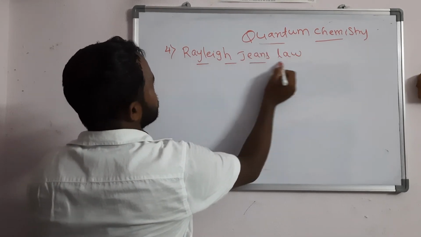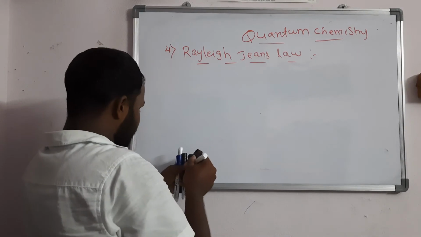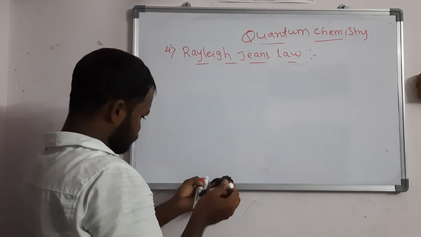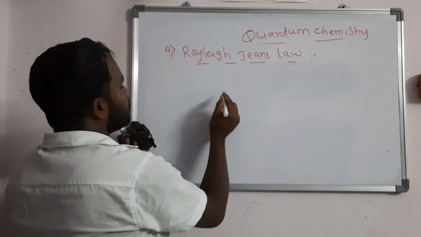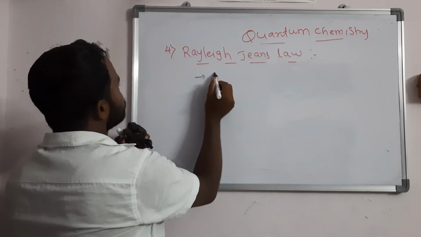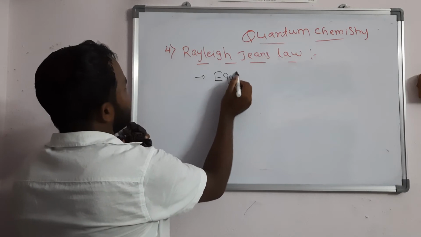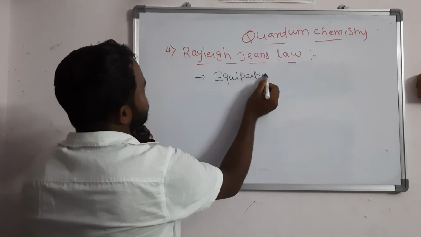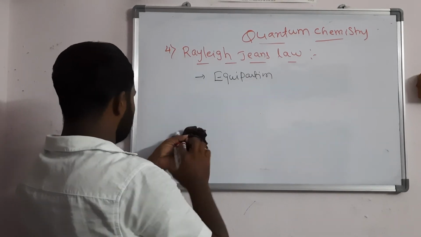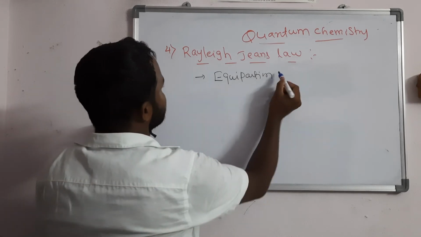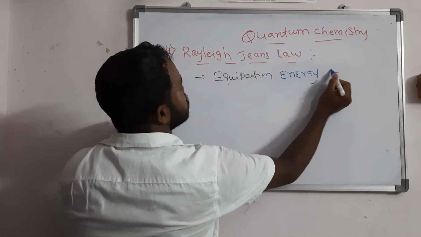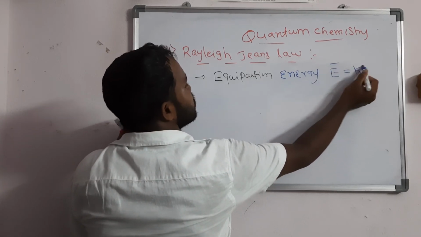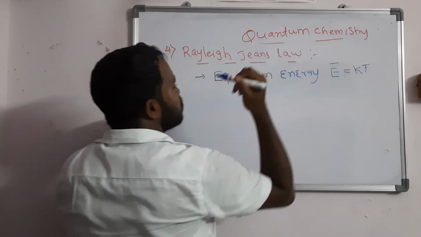So according to this, directly you should write: according to equipartition energy, that is E bar is equal to kT. Equipartition energy, E bar is equal to kT. So if you take this, E bar is equal to kT.